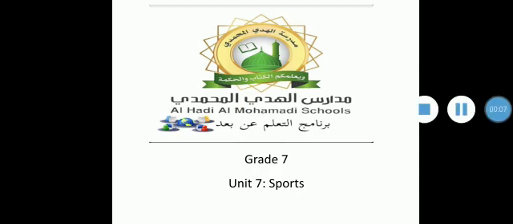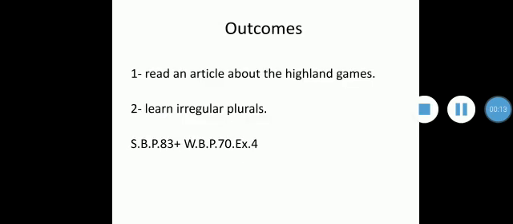For today, inshallah, we're going to continue our lessons from unit number 7, and today's lesson is reading. We're going to have two outcomes. The first one is to read an article about the Highland Games. The second one is to learn irregular plurals. So you need to open your student book, page 83, and your workbook, page 70, exercise number 4.